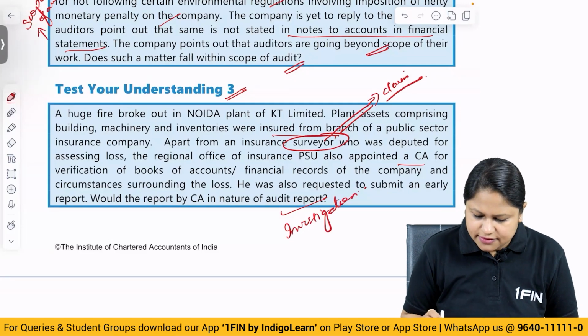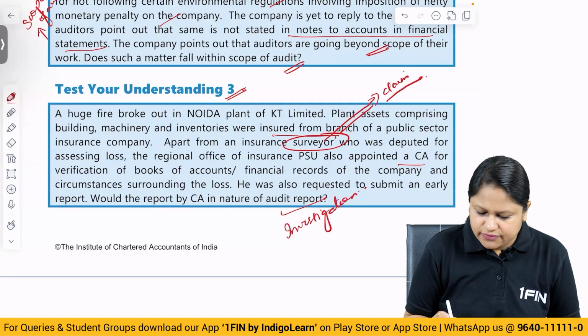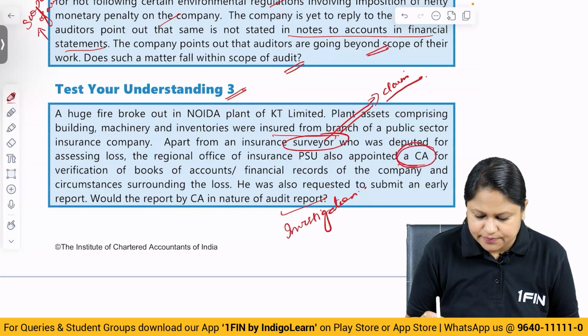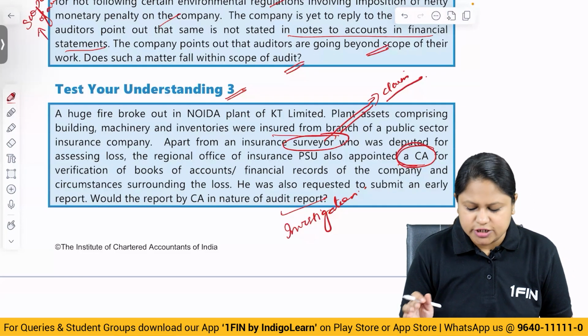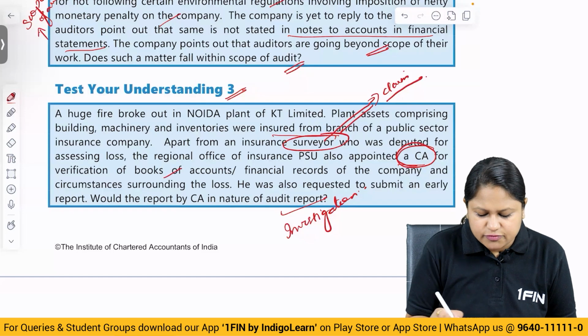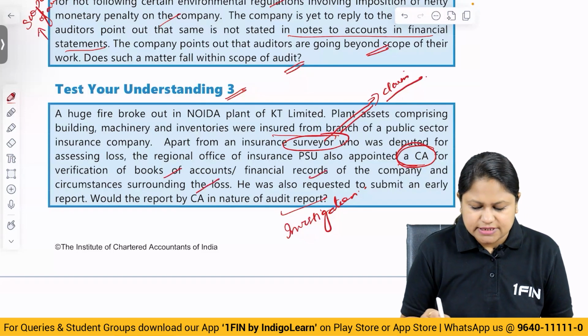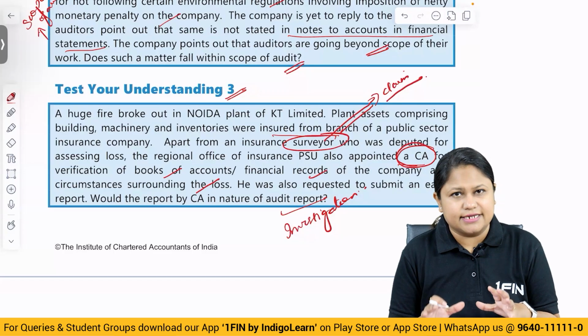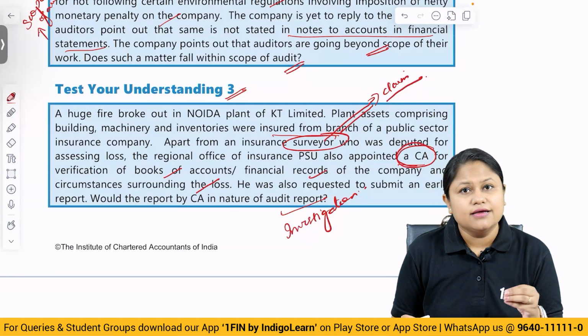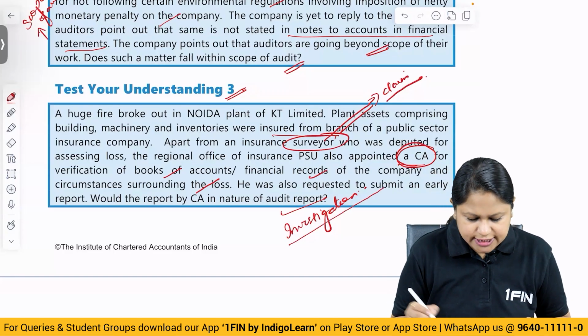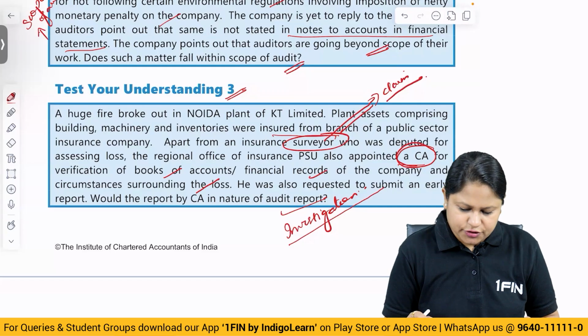because they are telling here the insurance surveyor who was deputed for assessing loss, the Regional Office of Insurance PSU also appointed a CA. But only because you appoint CA does not mean he is going to do audit for what? Verification of books of accounts and financial records and circumstances surrounding the loss. So, basically here you are doing detailed checking, detailed investigation for the purpose of assessing the claim. So, here it is in the nature of investigation, not audit.